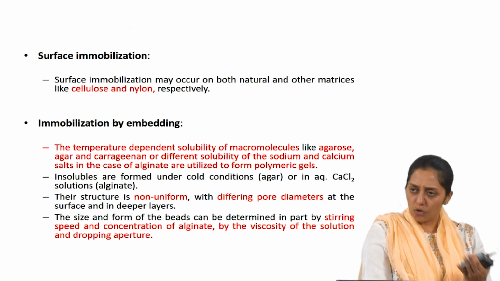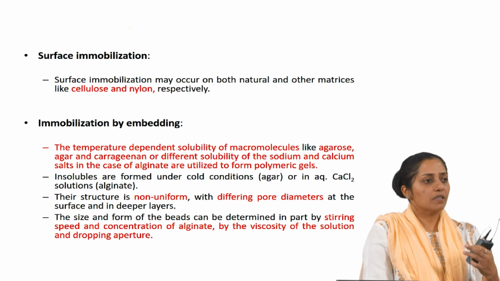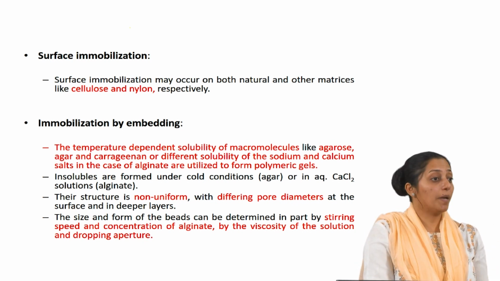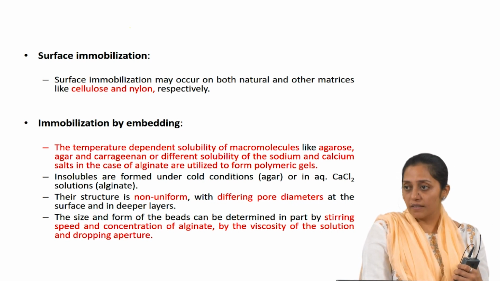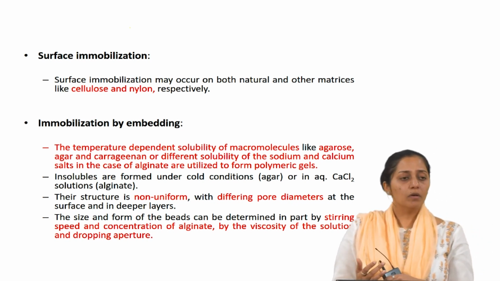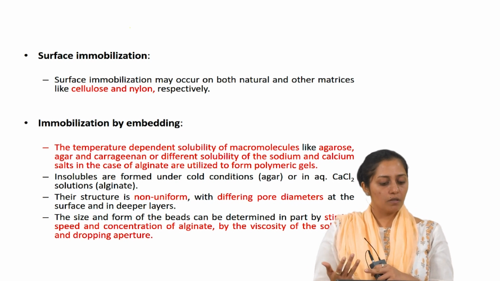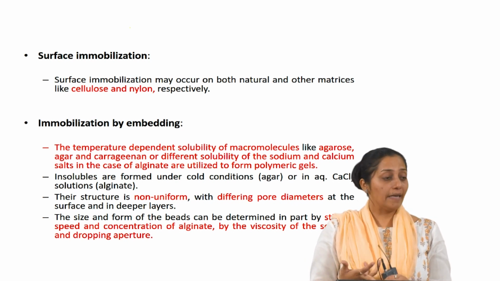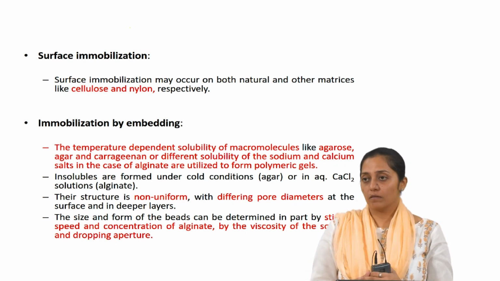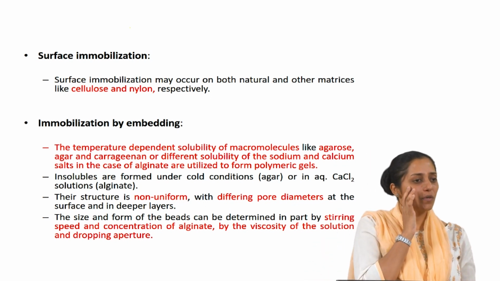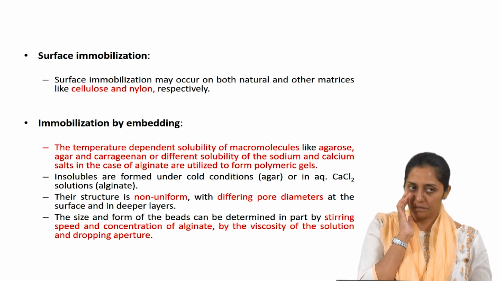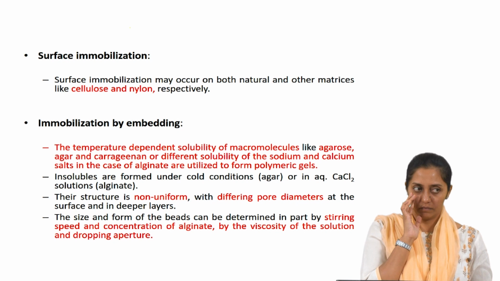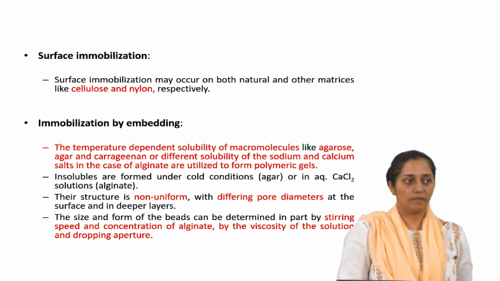For example, the porosity will get affected, maybe the cells will get leached out, the permeability of the membrane will get affected, isn't it? So the viscosity of the solution, concentration of alginate, stirring speed and dropping aperture size. Stirring speed, how is that going to impact? It will form smaller beads if the stirring is more.